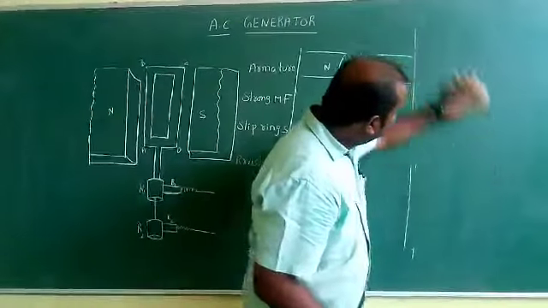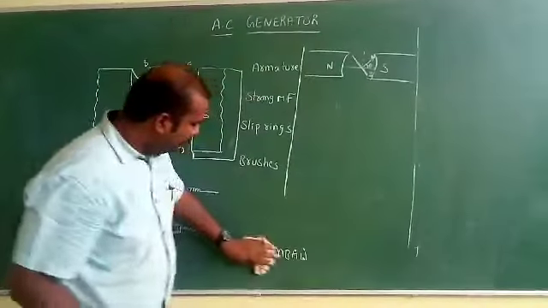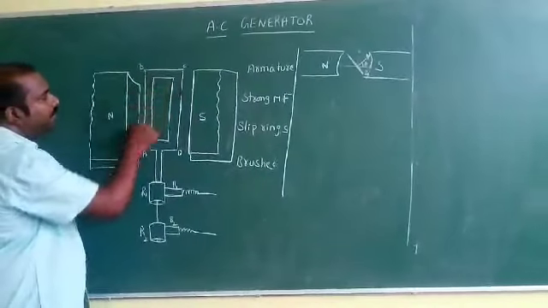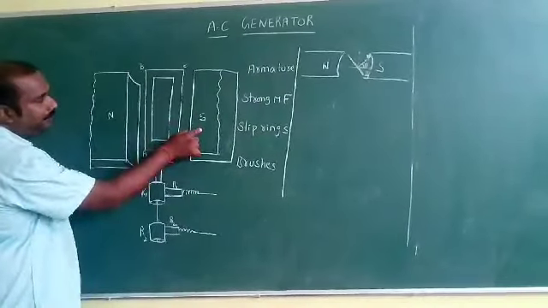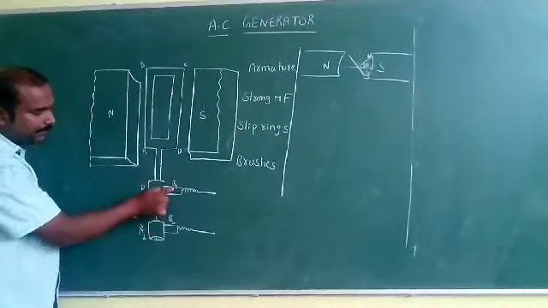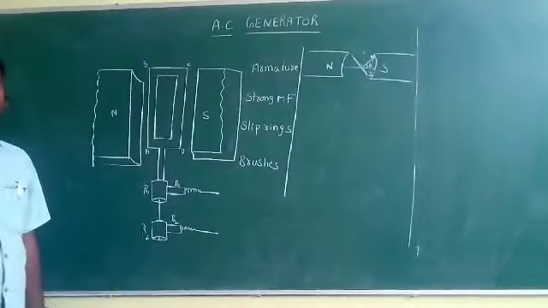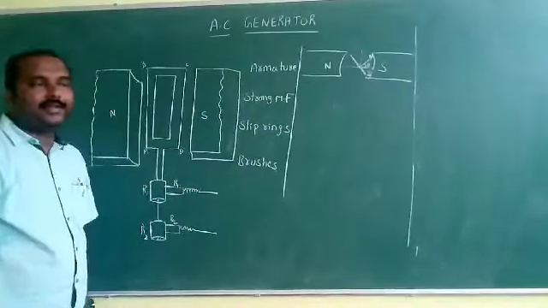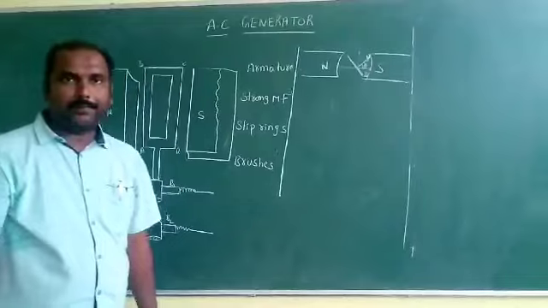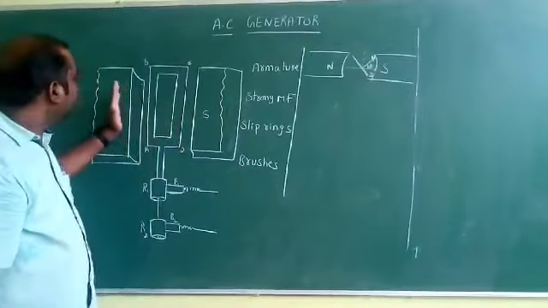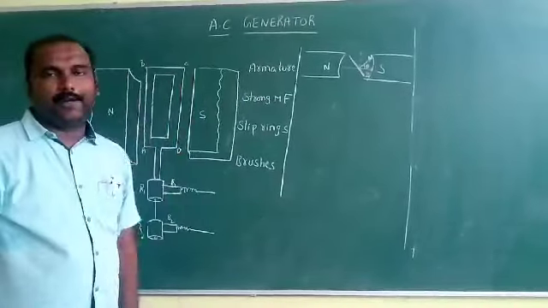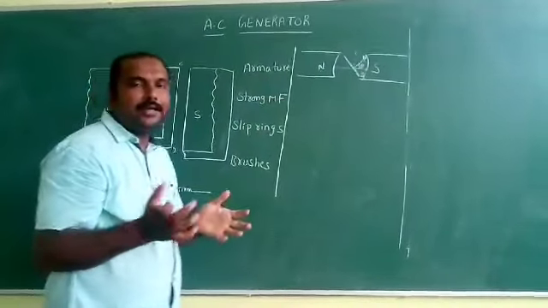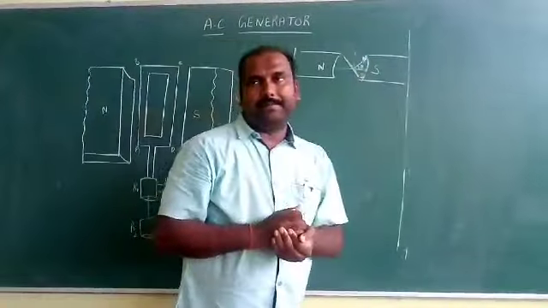Now, what are the parts of this AC generator? Armature, strong magnetic field, slip rings, brushes. What is an armature? A rectangular coil which is moving on a magnetic substance, we call it an armature. It is kept in a strong magnetic field. How is this magnetic field? It is curved, producing a radial magnetic field all the time.